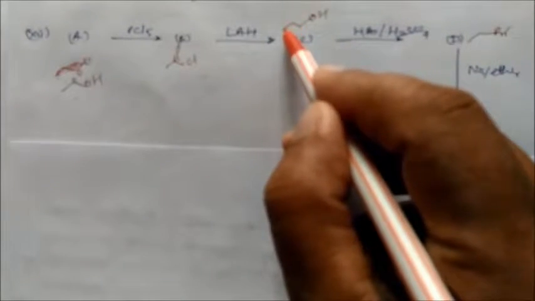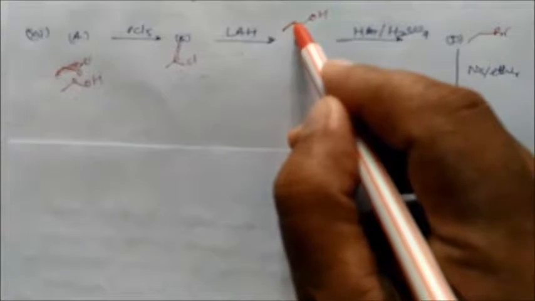This is converted into your ethanol. This is 1, and you can write this is ethanol, CH3CH2OH, and undergoing your HBr. So this is converted into ethyl bromide. OH is replaced by the bromide, and again with the Wurtz reaction is converted into butane. So this is the backward way of going by retrosynthesis of this compound.